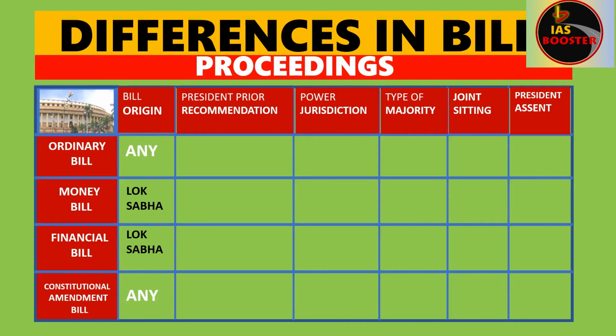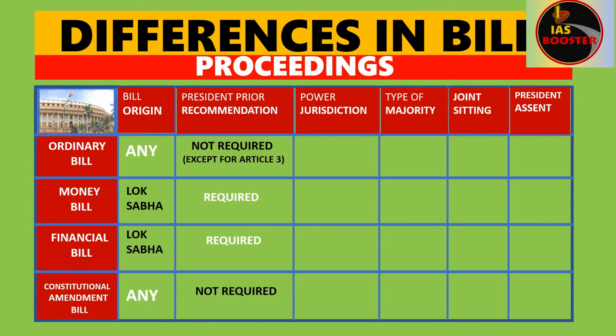That's it. Now, regarding the prior recommendation from the President of India, the ordinary bill and constitutional amendment bill do not require prior recommendation from the President of India before the bill is introduced in the Parliament. But exceptionally here again, in ordinary bill, if the bill is to be made under the subject matter that is listed in Article number 3, then the bill has to take prior recommendation from the President of India.